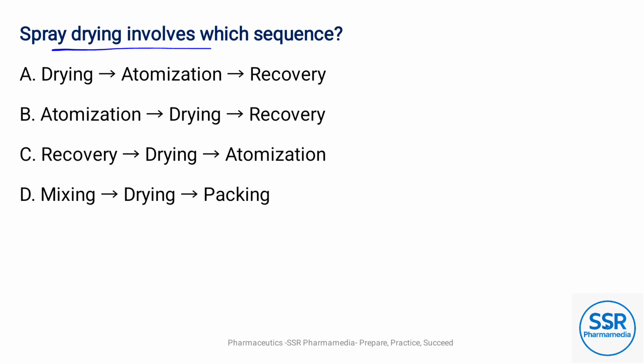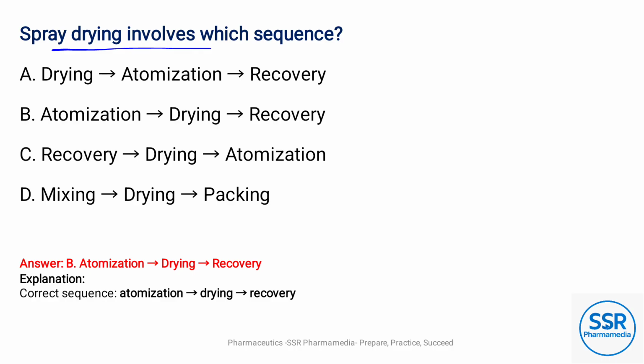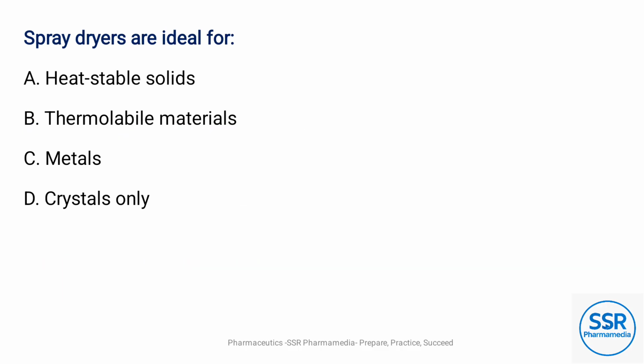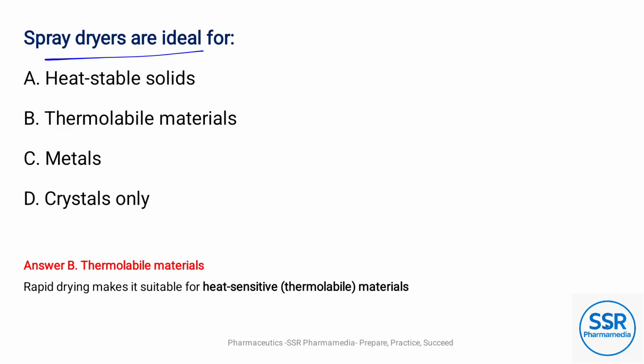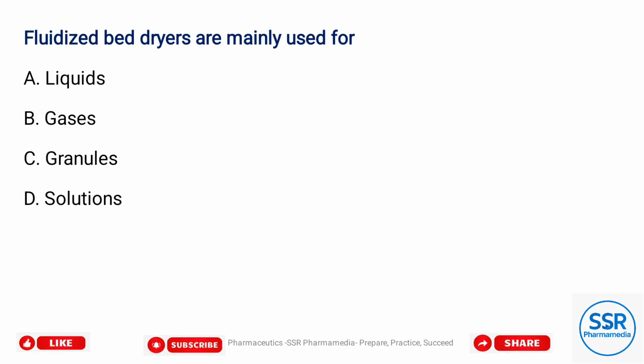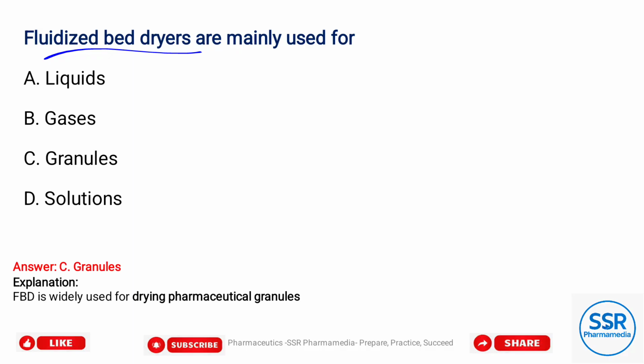Spray drying involves which sequence? Option B, atomization followed by drying and recovery. Spray dryers are ideal for option B, thermolabile materials. Fluidized bed dryers are mainly used for option C, granules.